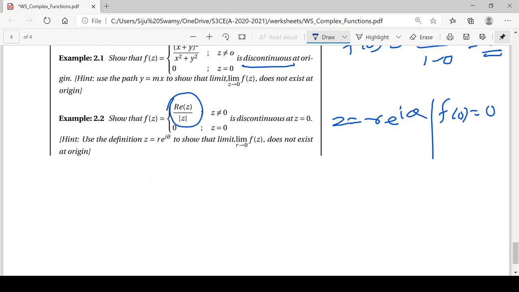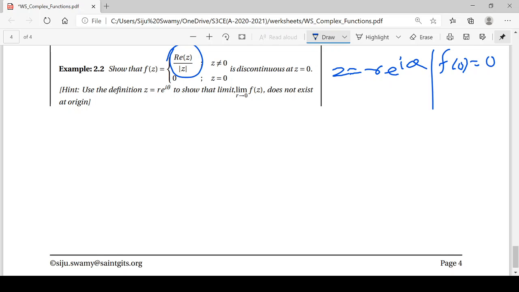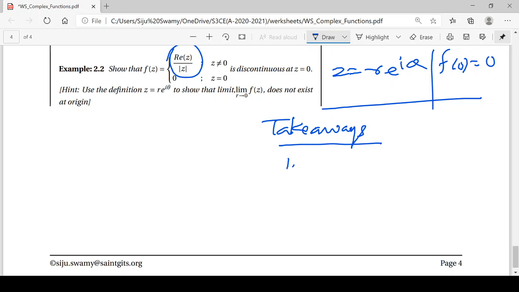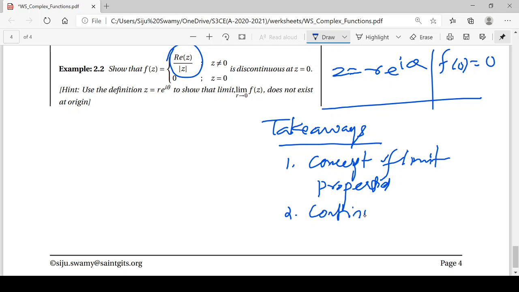So this is all about the basic problems and properties of continuity of complex valued functions. The important takeaways, what you are expected to take from these sessions. One, the concept of limit and its properties. It is very important. Then the second point is continuity: how we examine the continuity of a function at z equal to a point using complex theory.